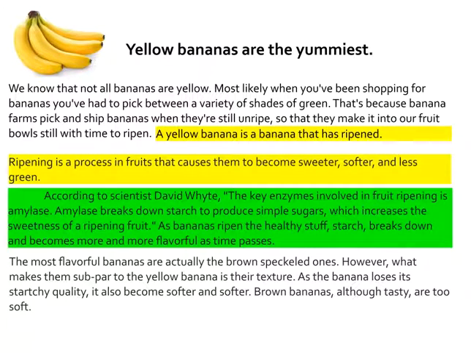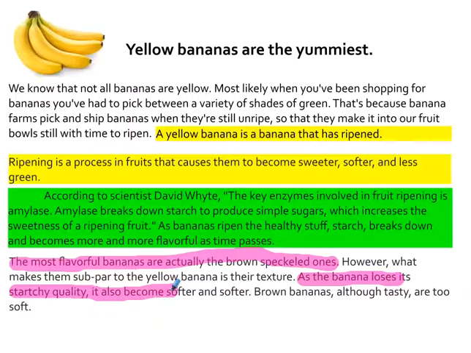So I'm going to highlight the concrete details, the actual facts. So it is a fact that the most flavorful bananas are actually the brown speckled ones, because those are the ones where all of the starch has been broken down and they're just pure sugar, so they are the most flavorful. However, what makes them subpar to the yellow banana is their texture. So that's my opinion, right? I'm saying that the brown bananas are subpar because of their texture. This is fact, however. This is a concrete detail. As the banana loses its starchy quality, it also becomes softer and softer. And then here's my opinion. Brown bananas, although tasty, are too soft.